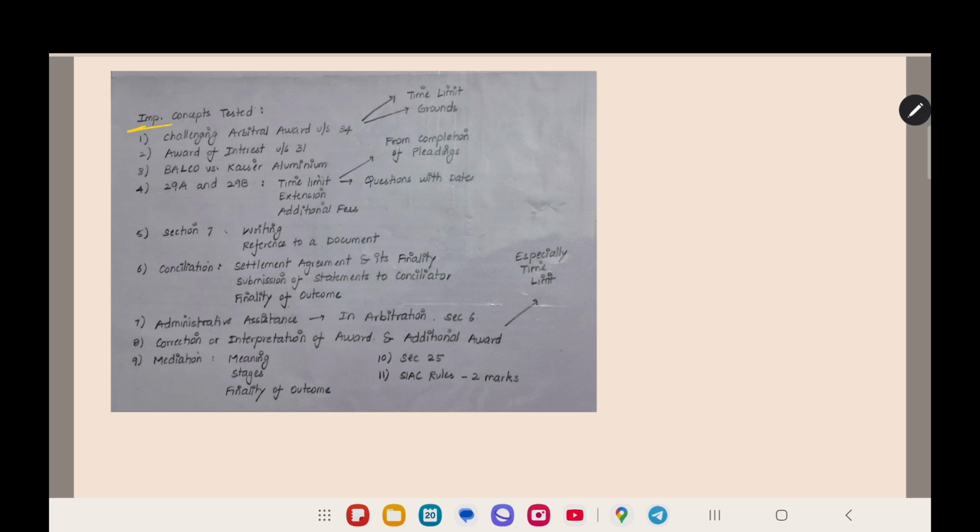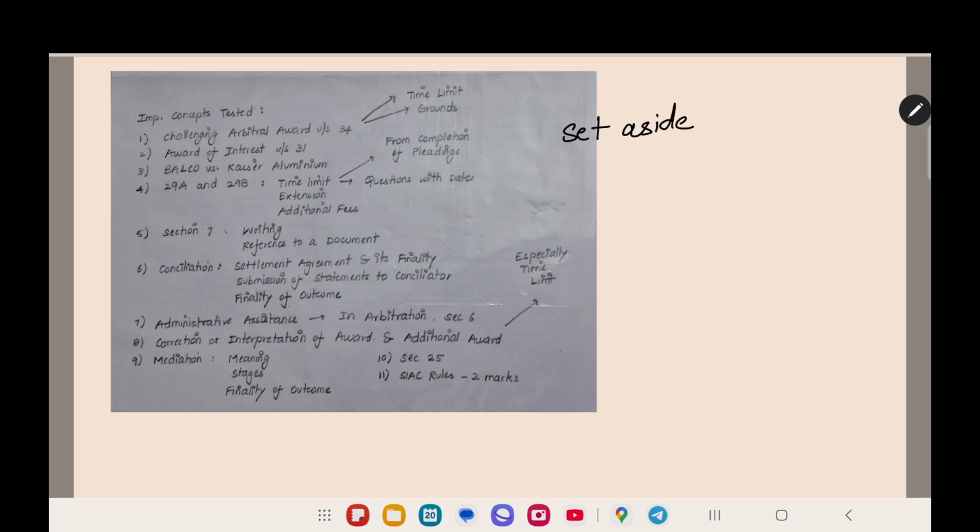Now let us see the important concepts which were tested in the self-paced online module exam when I gave my exam. First thing is challenging the award under section 34. Under section 34 you can challenge an arbitral award. For challenging, you have to go under section 34 and make an application. You can set aside the award. That is a very important section and there are many detailed provisions. I have covered it in my video in detail.